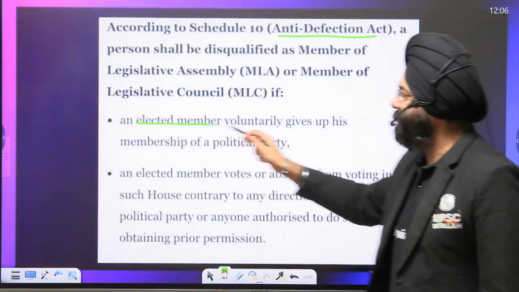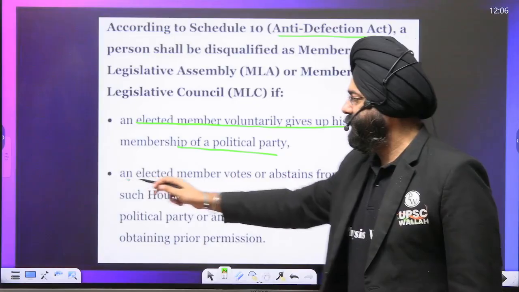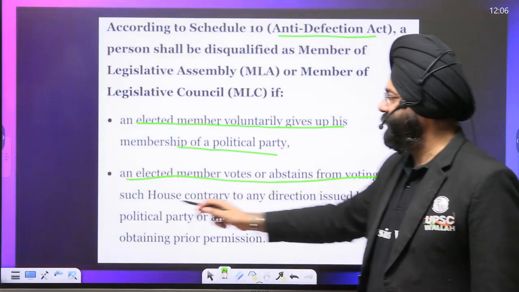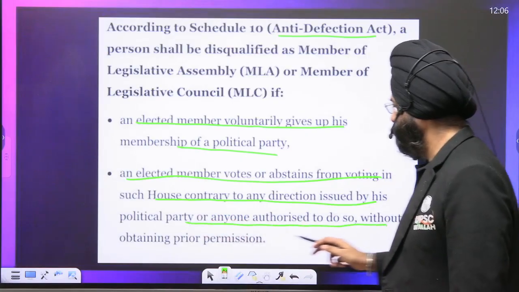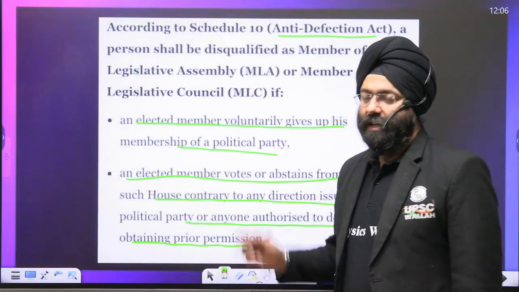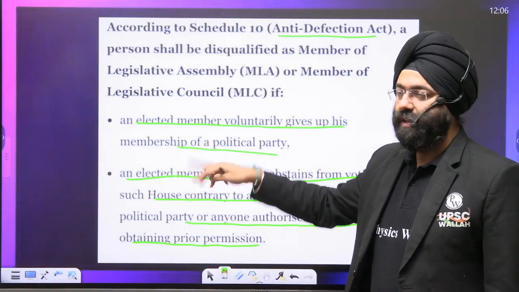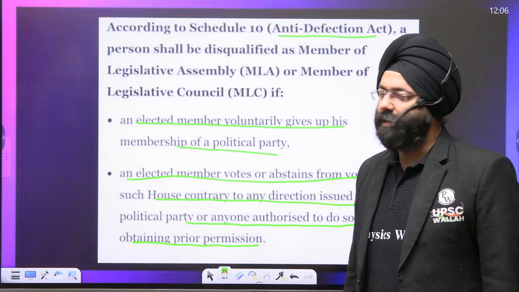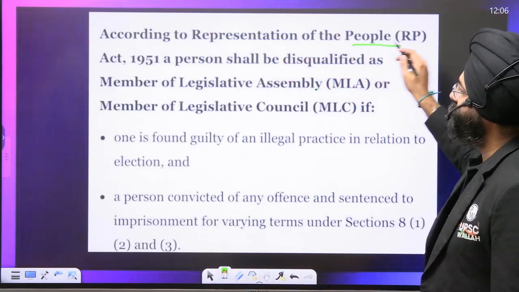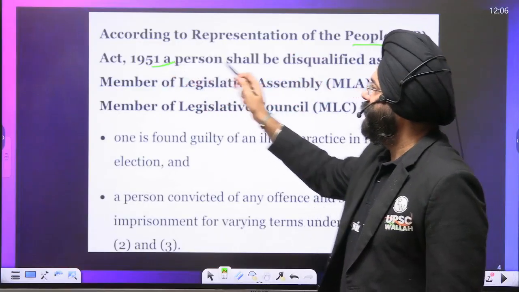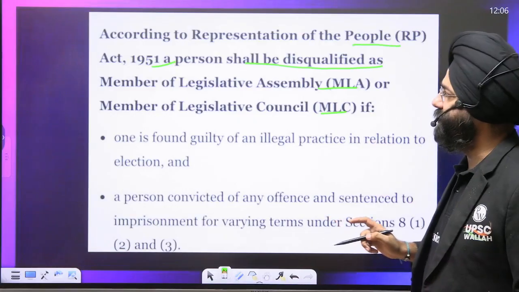An elected member voluntarily gives up the membership of a political party. That is one ground. An elected member votes or abstains from voting contrary to a direction issued by the political party or any authorized person, without prior permission. We had already studied this in the previous lectures, where in these two cases he or she can be disqualified. Next, according to the Representation of the People's Act 1951, a person shall be disqualified as an MLA or MLC if, please see,